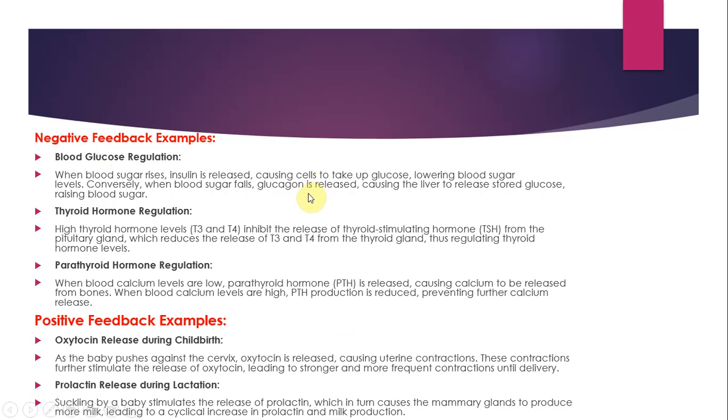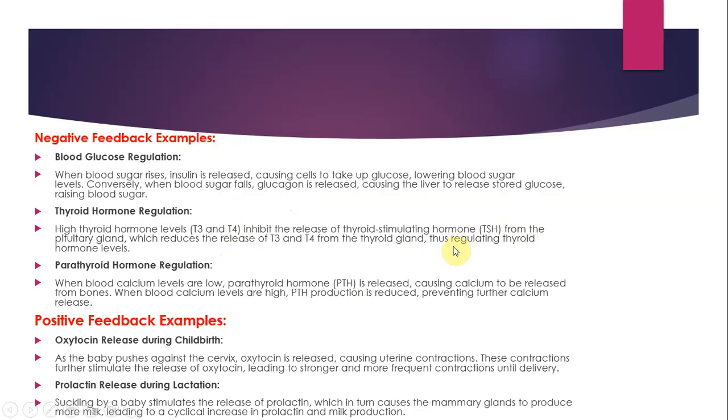On the contrary, when blood sugar levels fall, glucagon is released, which causes the glycogen in the liver to produce glucose, raising the blood sugar level. Similarly, in thyroid hormone regulation, when there is increased T3 and T4, this inhibits the release of TSH from the pituitary gland, right?